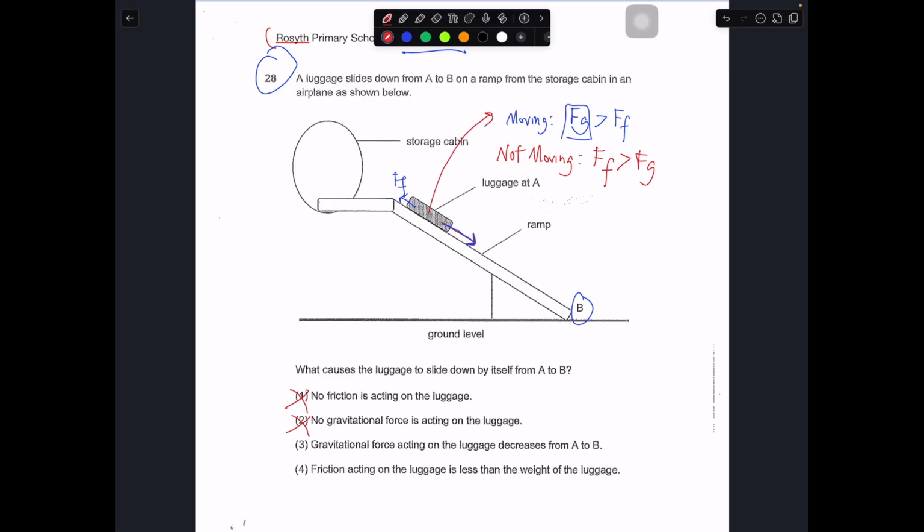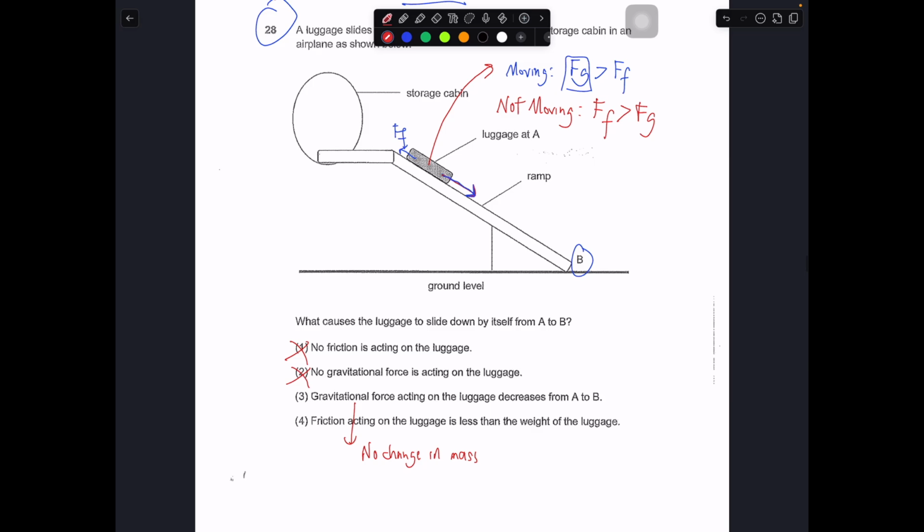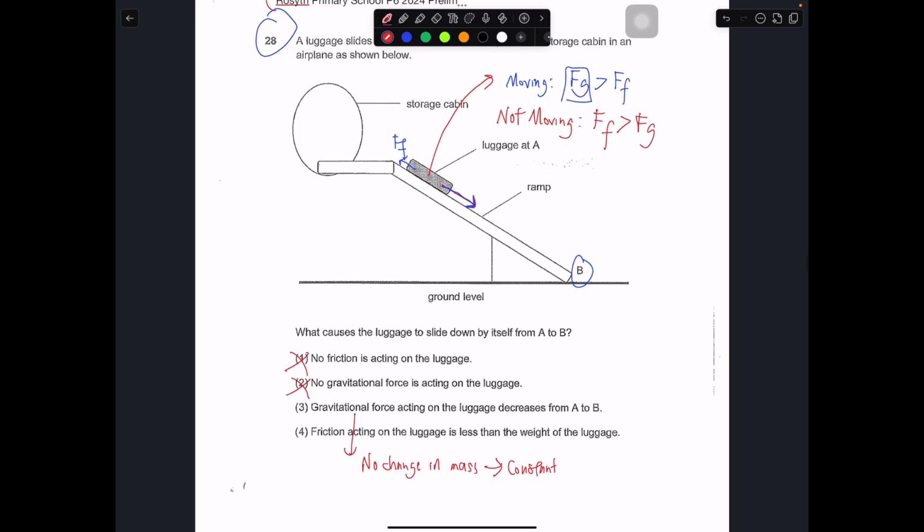So the first two are wrong. The gravitational force acting on the luggage decreases? No. Over here, there is no change in mass. Therefore, the gravitational force acting on the object should remain constant. It's just that the height of the object above ground decreases as it moves from A to B. But gravitational force is not affected by the height of the object above ground.